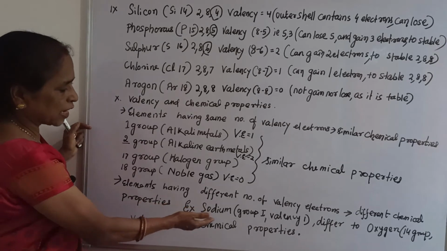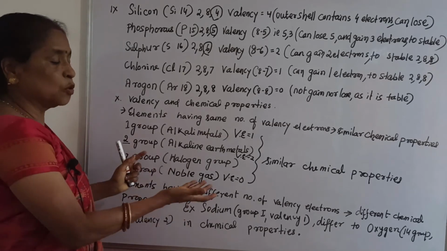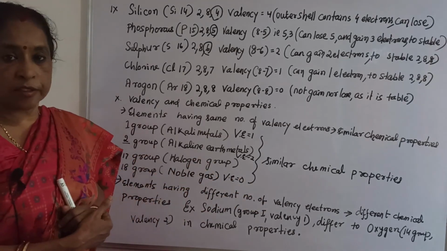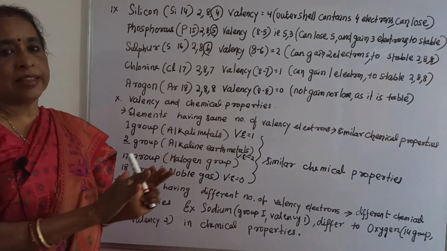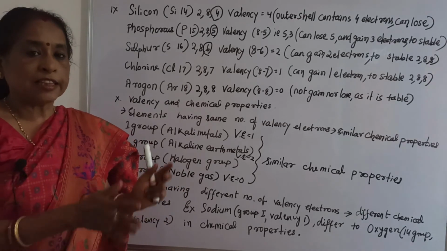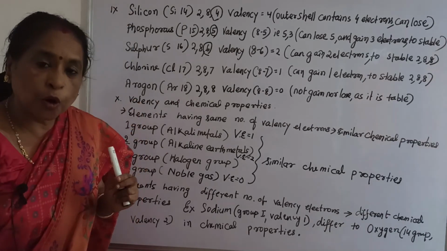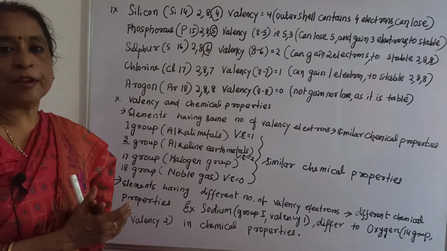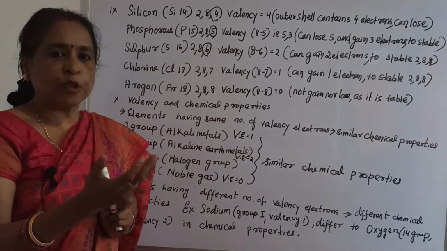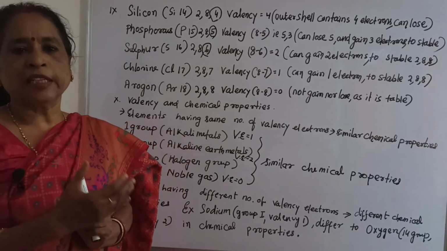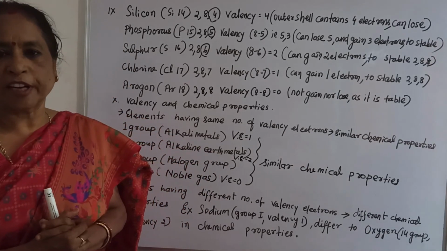Now one example I want to take, sodium, in group 1, where the valence electron is 1, valency 1, that differs from, suppose, oxygen that belongs to group 16, where the valency is 2. That is why they have different chemical properties. That means group 1 is different from other groups. But in a group all elements have similar chemical properties. So in group 1 what are the elements? For example hydrogen, lithium, sodium, potassium, rubidium, cesium, francium, they have the same chemical properties.